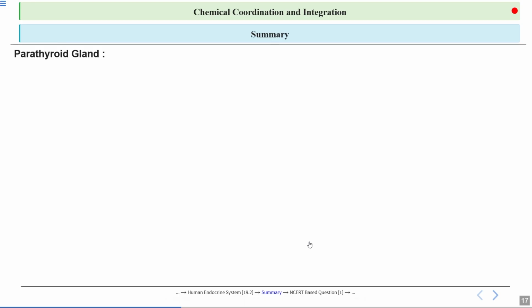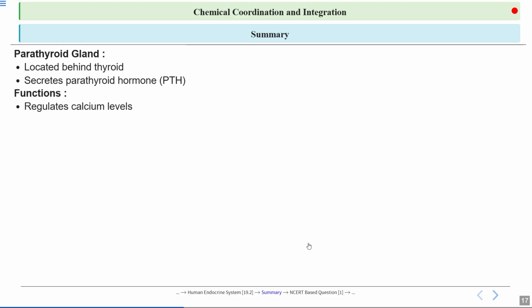Then we also discussed the parathyroid gland. It is located behind the thyroid and secretes parathyroid hormone, which is PTH. We also discussed their function. It helps in regulation of calcium levels, it controls phosphate levels in the bloodstream, and it is important for bone health as well.